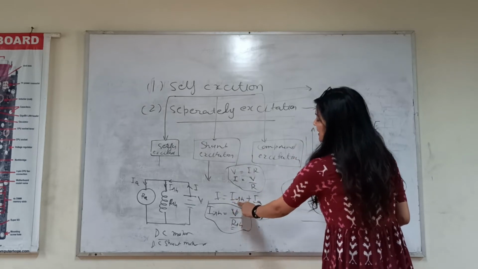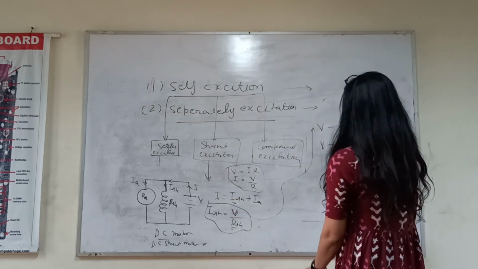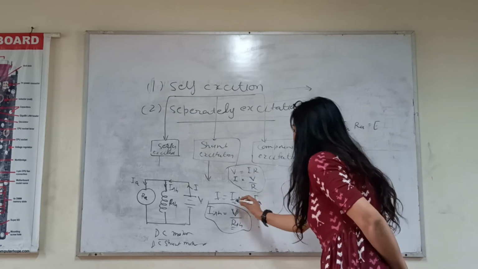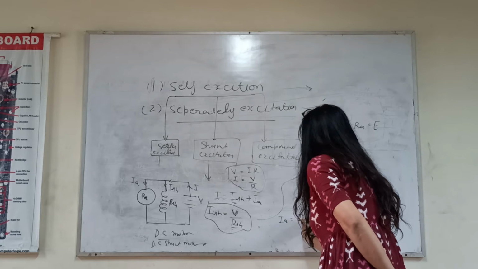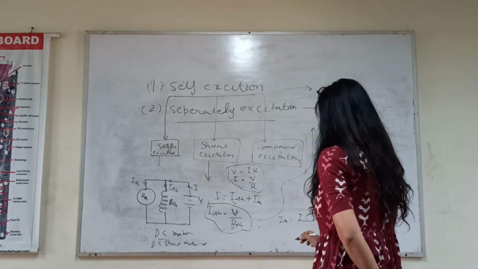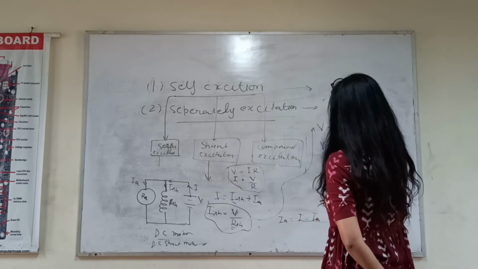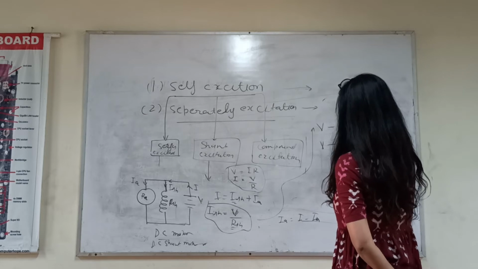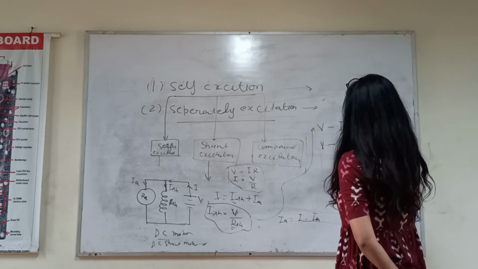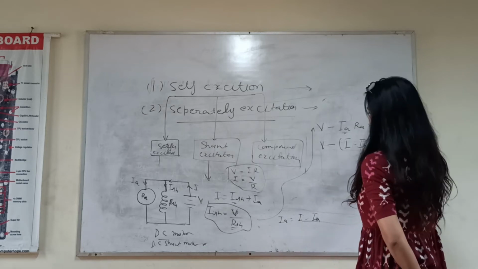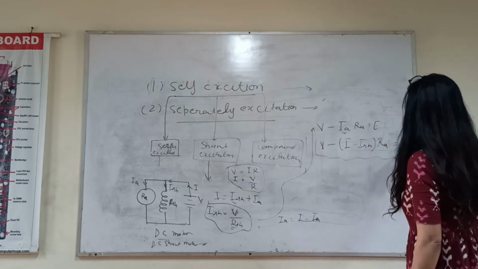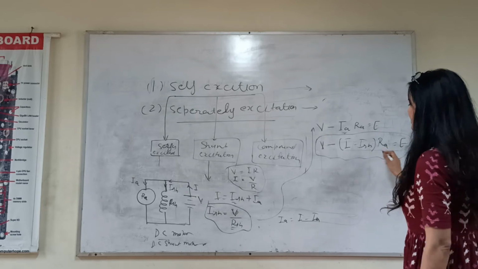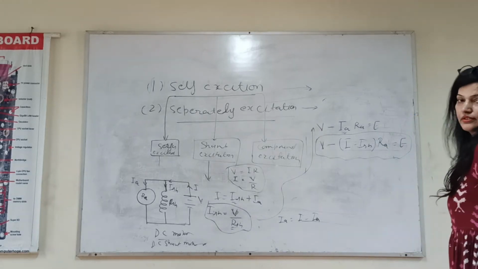I is equal to ISH plus IA. IA you can get from here. IA will be I minus ISH. Clear? So in place of IA we will put the value like this, and RA as it is, equal to E. This is your equation for DC shunt motor.